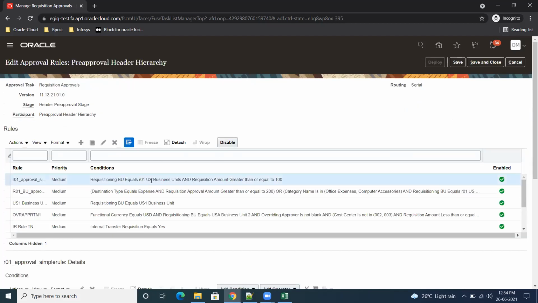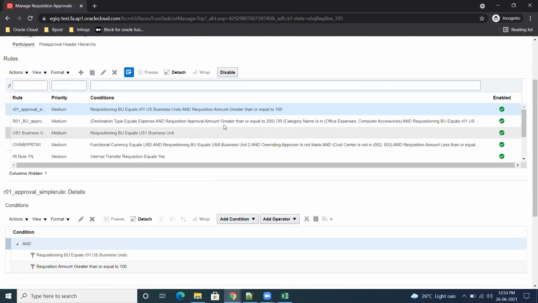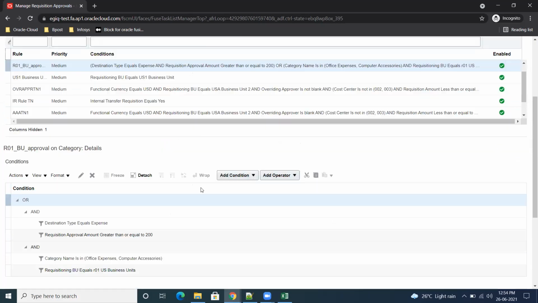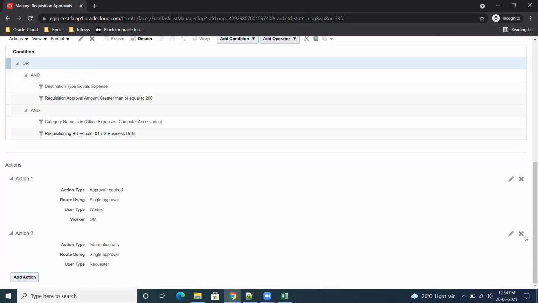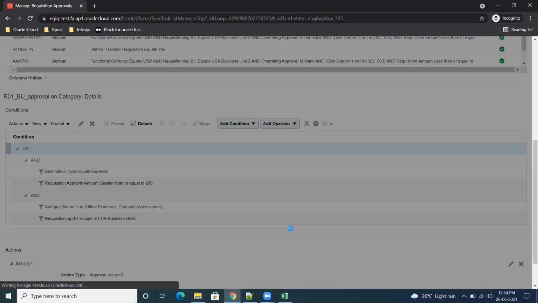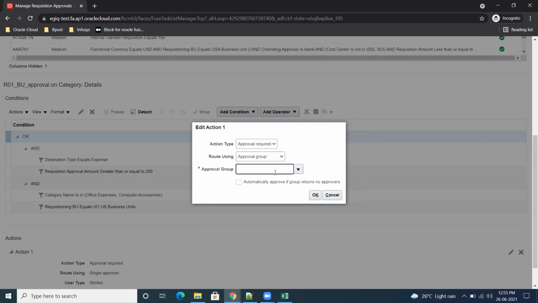Go here. Select whichever rule you wanted to change. So I want to, for the second one, I'm just removing this action too. And I'm keeping here edit.